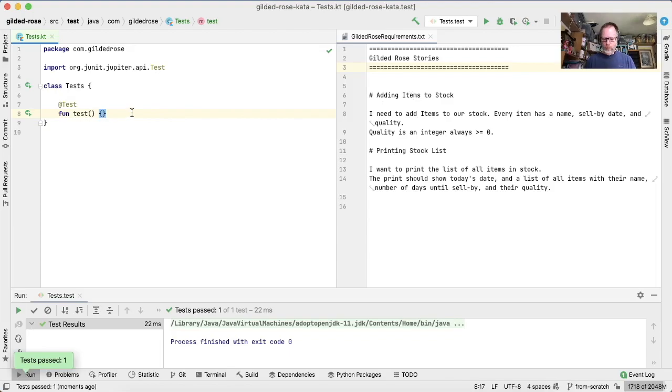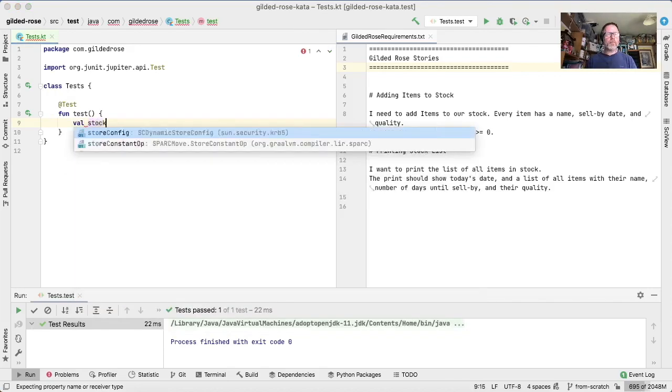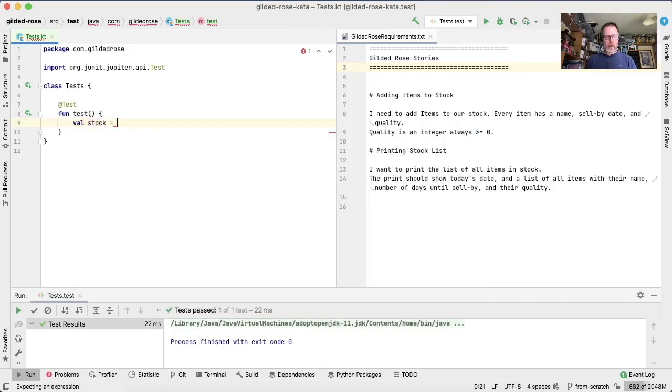Okay, so first thing item, second thing stock, first thing stock, second thing item. We know that there is this idea of an item. So let's say here is our stock, and it is an empty list of something, and what that thing is, item.